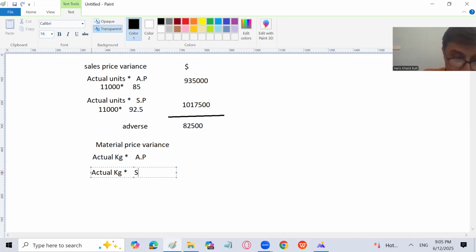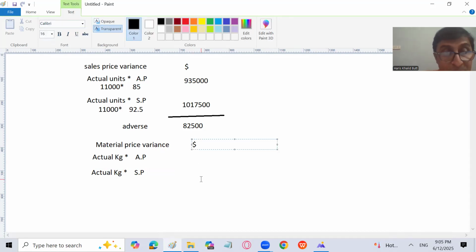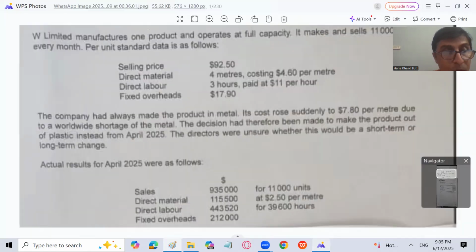This is going to be the material price variance. Remember this, that sales volume variance we can't calculate. Although it is not required while calculating the flex profit to the actual profit, it is not even that we are able to calculate that. Why? Because the actual units sold are the same as the budgeted units.